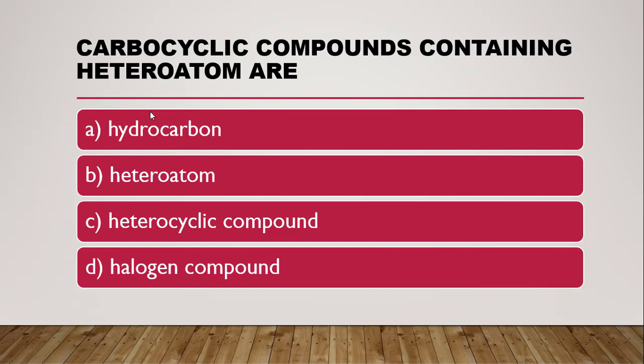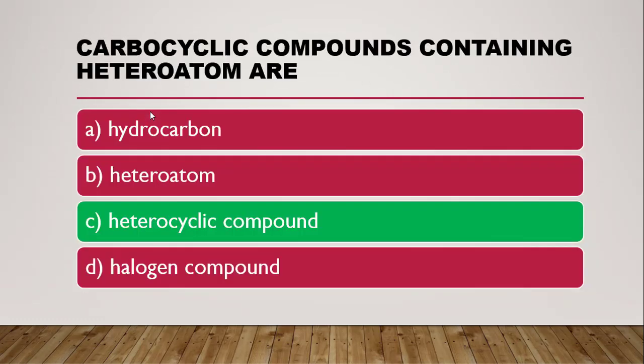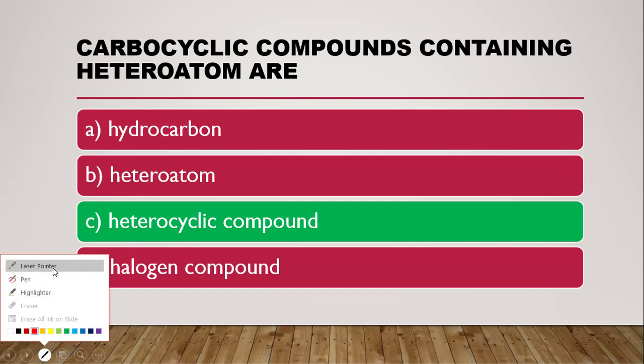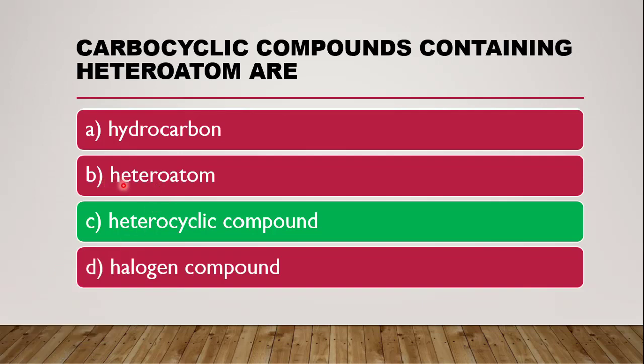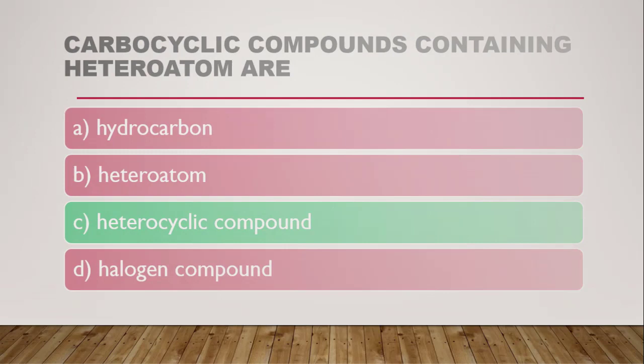The correct answer is heterocyclic compound, because heterocyclic compounds are the compounds which contain heteroatoms in them. So it cannot be heteroatom, because that is not a heterocycle, it is just a heteroatom. Hydrocarbon is a chain, so it cannot be possible. Halogen compounds, again not possible. Next question is,